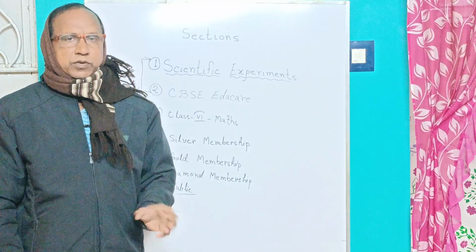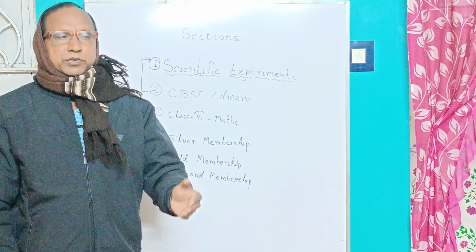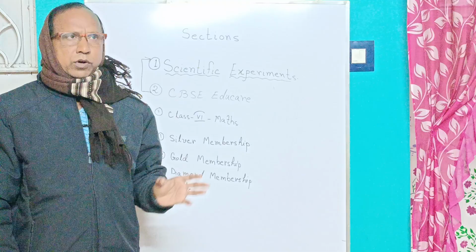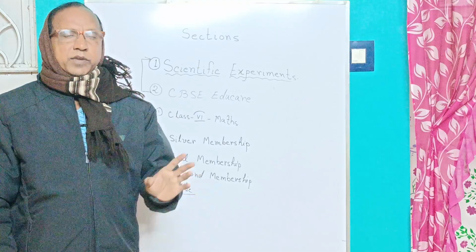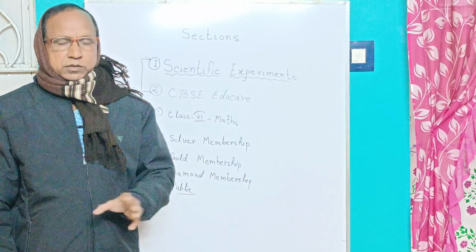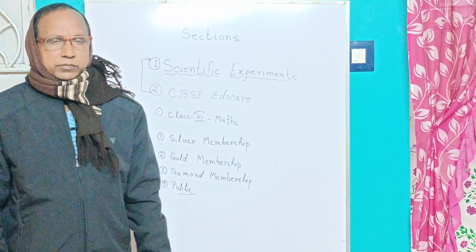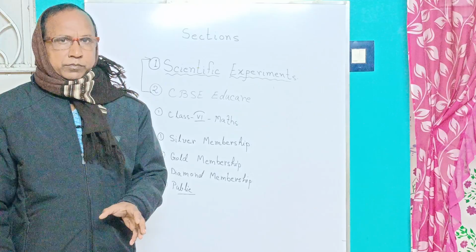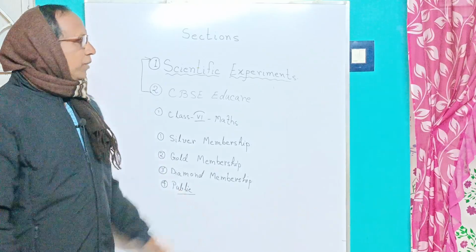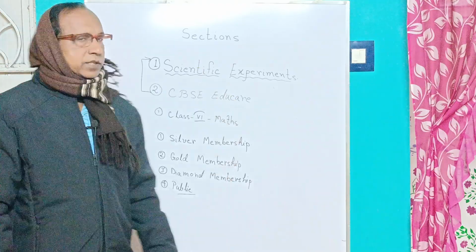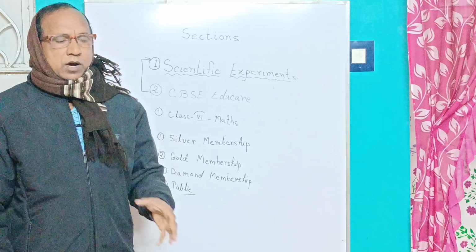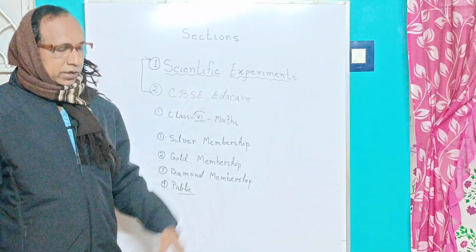One question in one video, the second question in the next video, then the next question. You will get all the questions in separate videos, that is one question, one video, because we are going to explain in a detailed way. If you have any problem, then comment on it and we will try to resolve your problem. I am going to take a class on scientific experiments because this is our first class, so let us see how we explain scientific experiments.